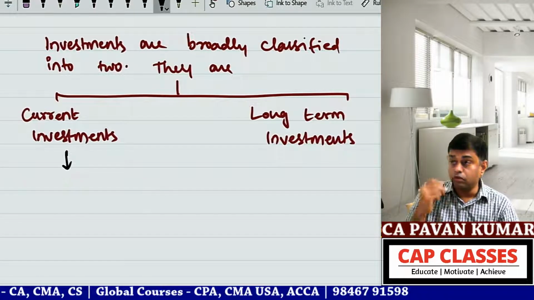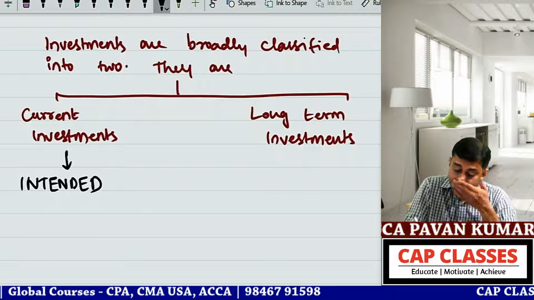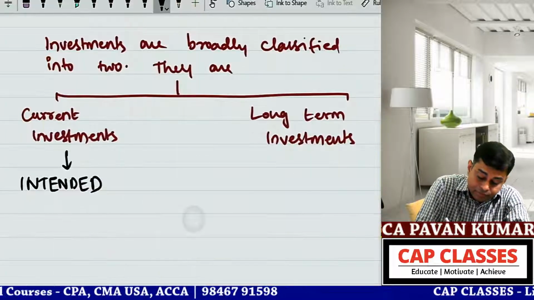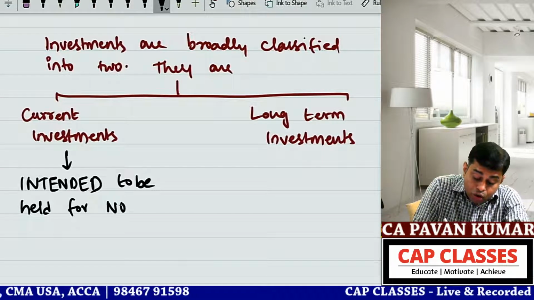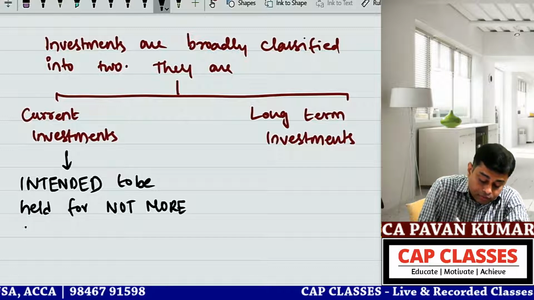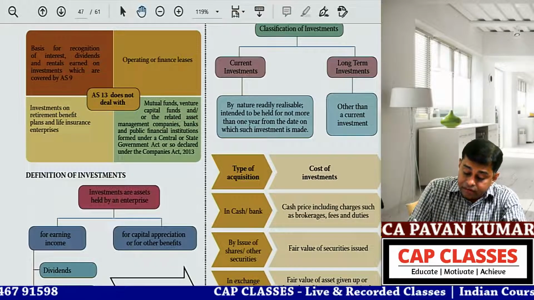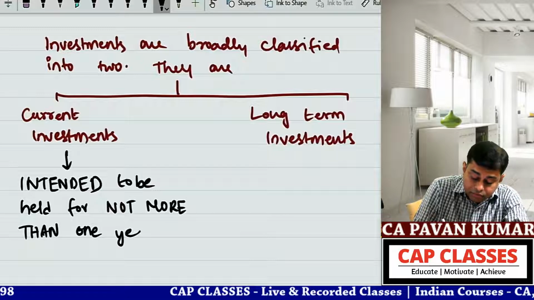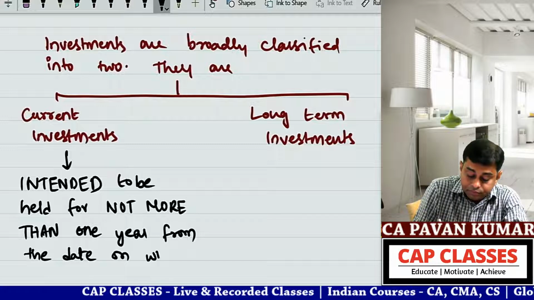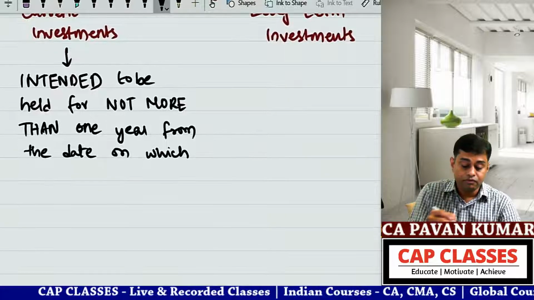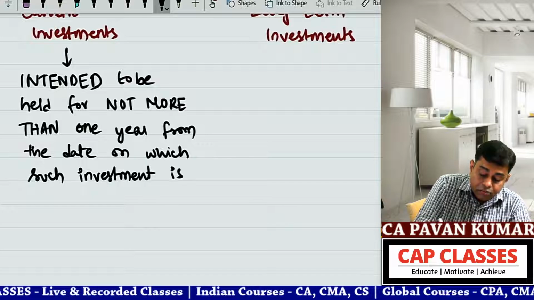So current investment, arrow mark down: intended to be held for not more than 1 year from the date on which such investment is made.